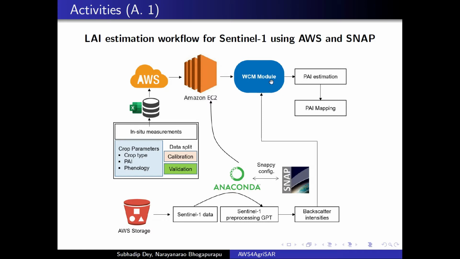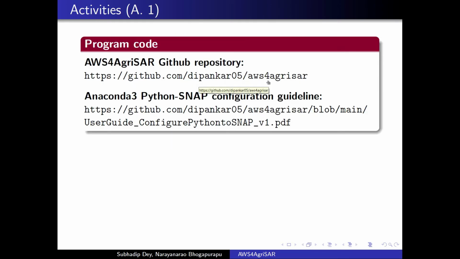As a final step, we calibrate a semi-empirical vegetation backscattering model known as the water cloud model and utilize it in LAI estimation and mapping. The required processing algorithm is openly available at the following repository along with a set of configuration guidelines to utilize the processing workflow.